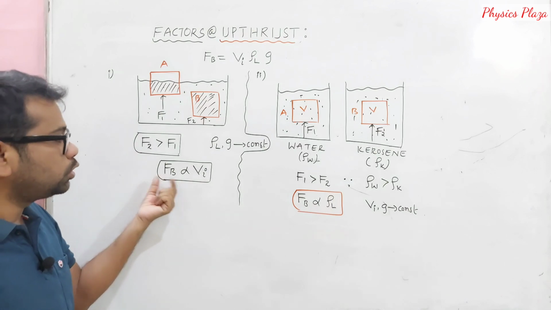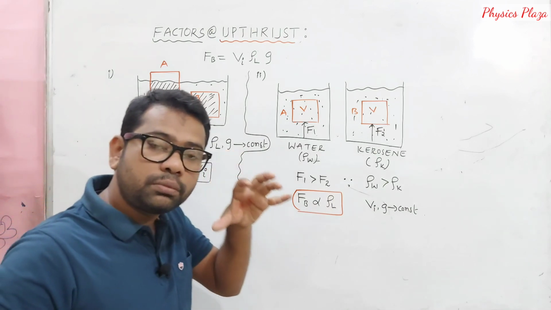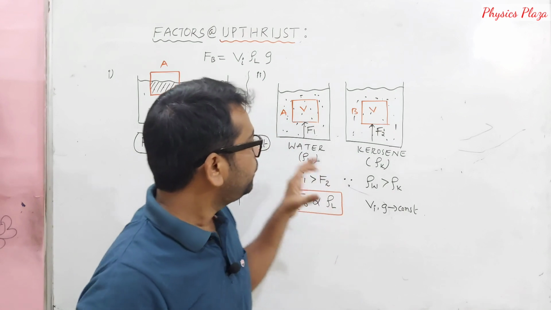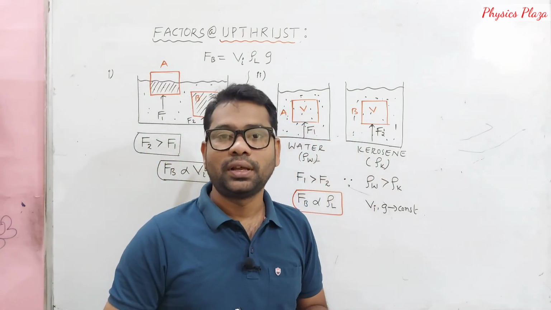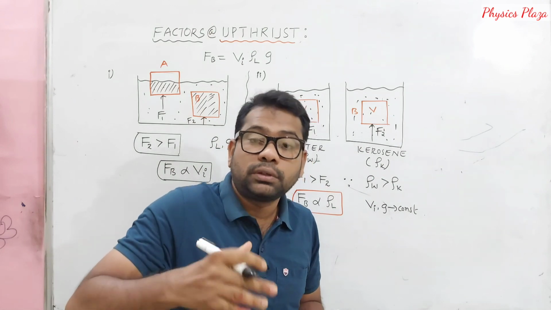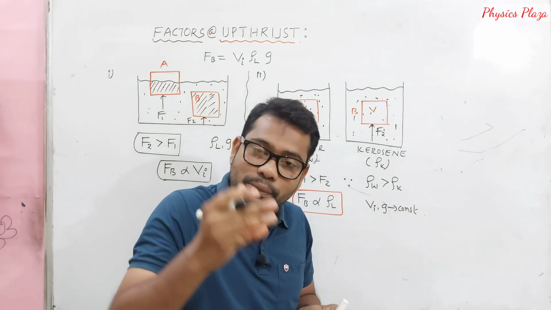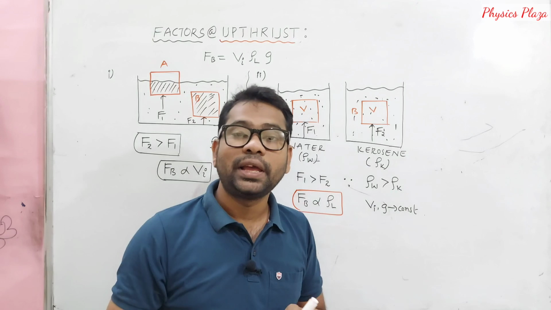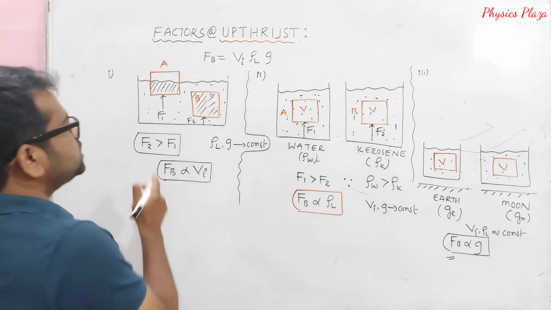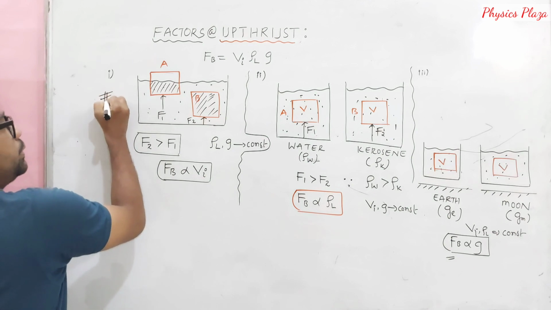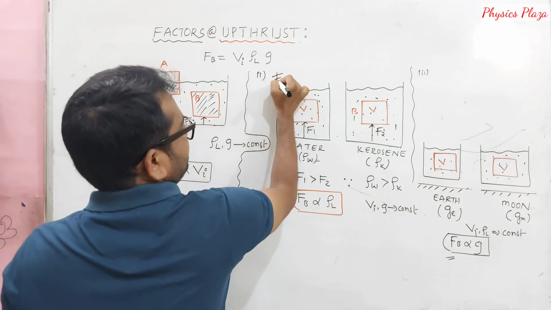I mean, the more the volume, the more the buoyant force; the less the volume, the less the buoyant force. It also depends on the density of the liquid in which the solid is immersed. If a solid is immersed in a liquid of more density, it experiences more upthrust. From an examination point of view, these two are very, very important.